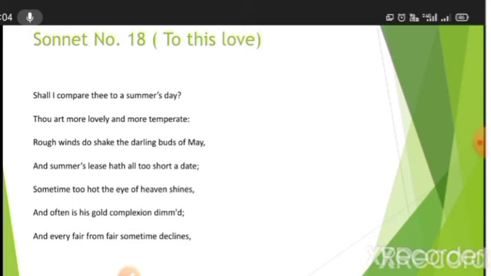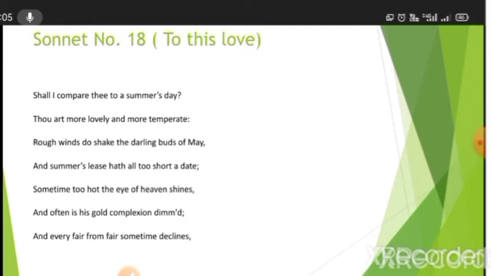Thou art more lovely and more temperate. He said, you are more lovely and more temperate. So he just jumps into it and starts describing the object he is comparing. What does he say while comparing? That you are more lovely and more temperate than the summer day. Lovely is very easy, right? You are more lovely. Temperate, but he said temperate. Temperate मतलब क्या होता है?